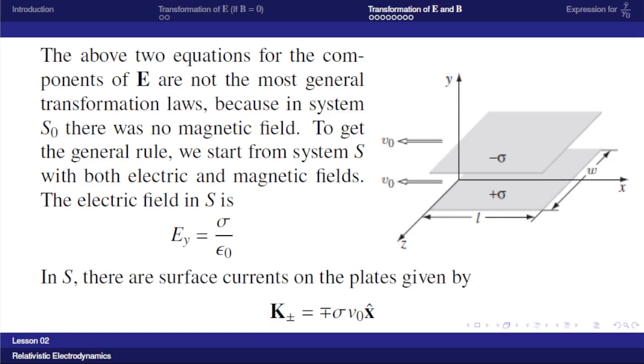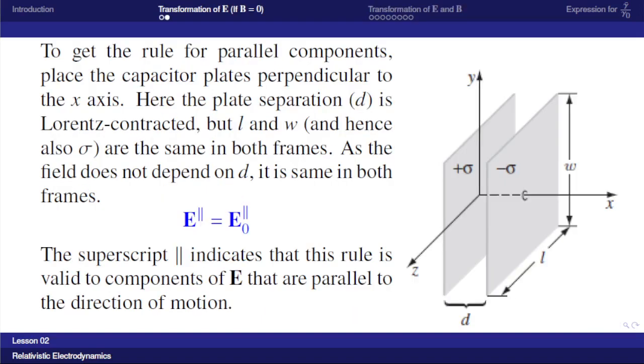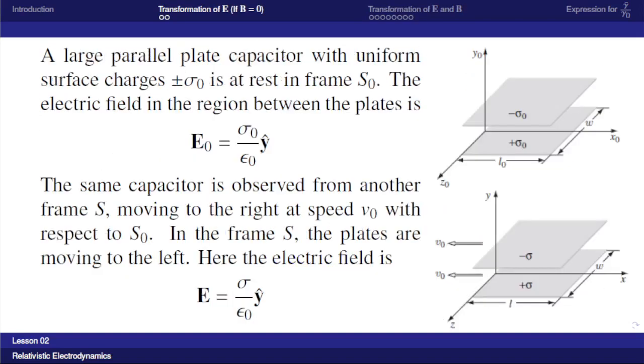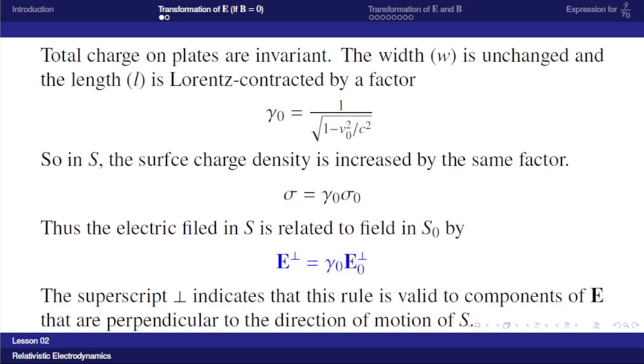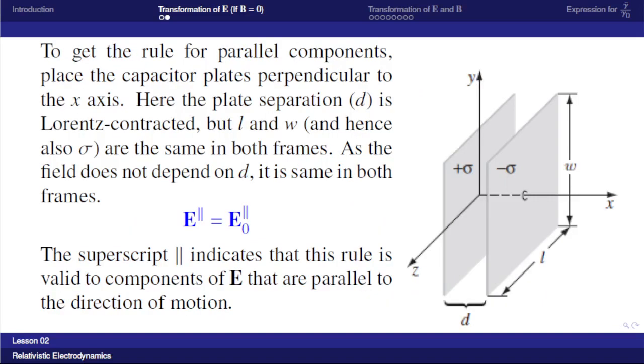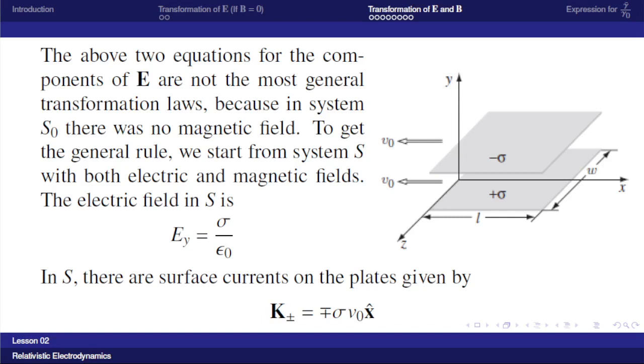So to get the general transformation rule, we have to start from a frame in which there are both electric and magnetic fields. Here in S0, there was no magnetic field, only an electric field, and we have transformed the electric field successfully, but there was no magnetic field. Now we are going to start the treatment from a frame in which there are electric and magnetic fields. So we will start from the S frame itself, that is, the second frame.